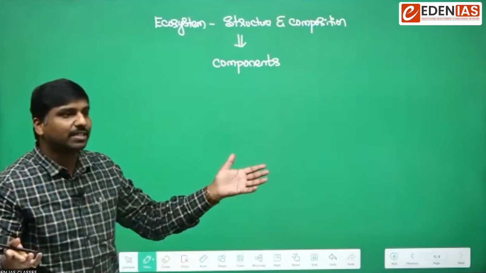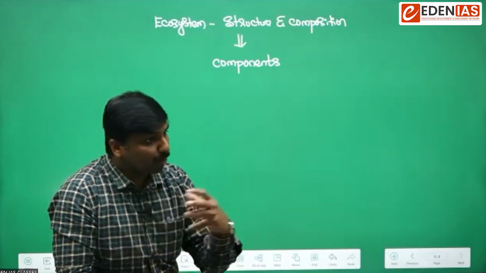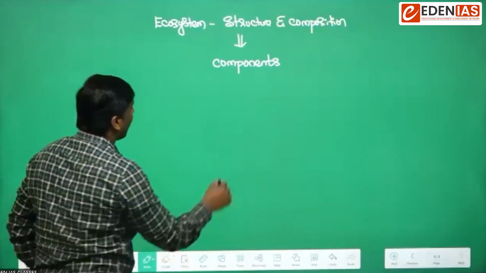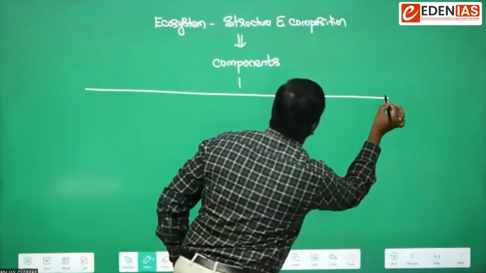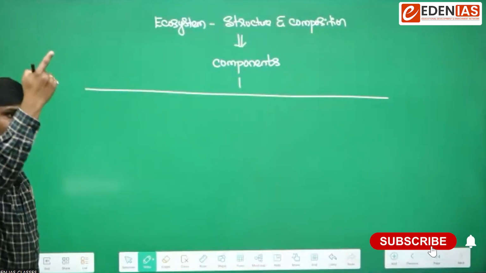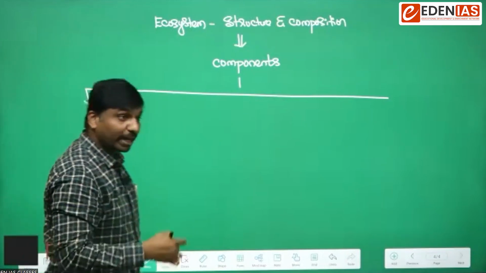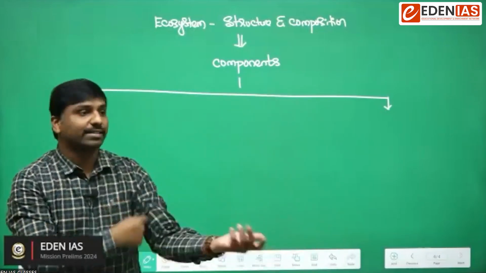Earth has various domains. In a similar fashion, an ecosystem also has various components. So what are those components? It is already well known to us. What are the important components of the environment that we have studied? The biotic and abiotic. Good. So biotic as well as abiotic. Here also the same type of components we will get.